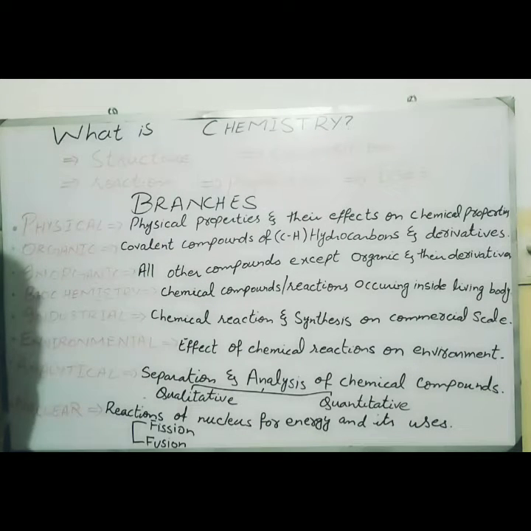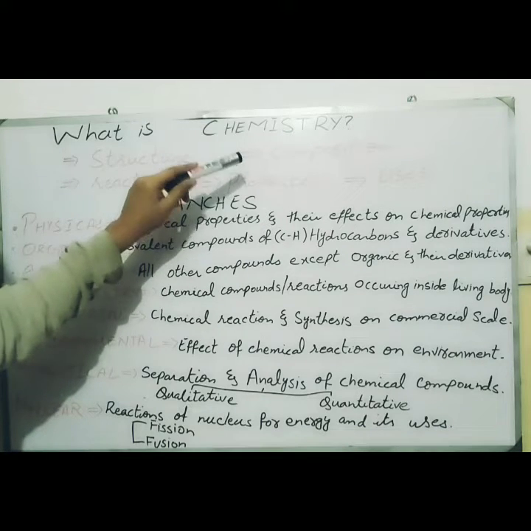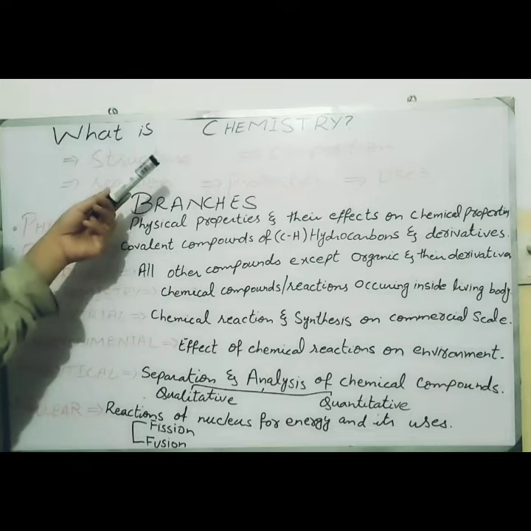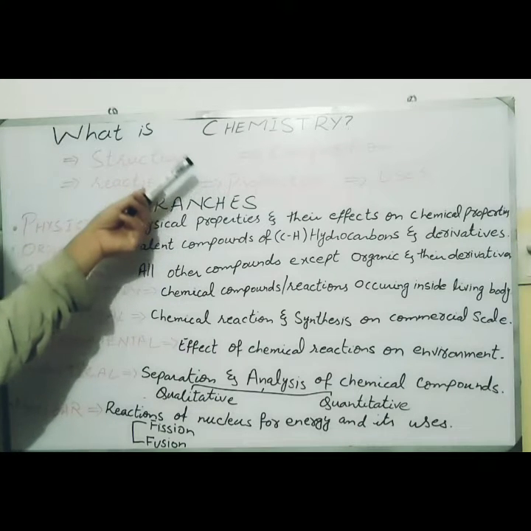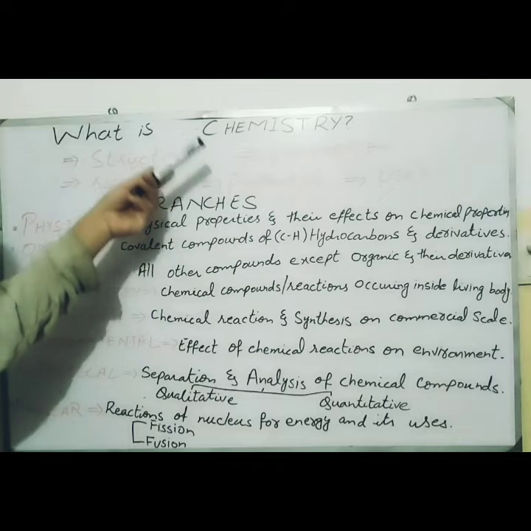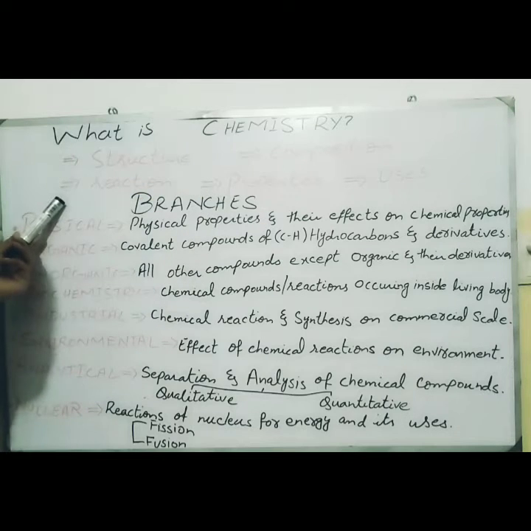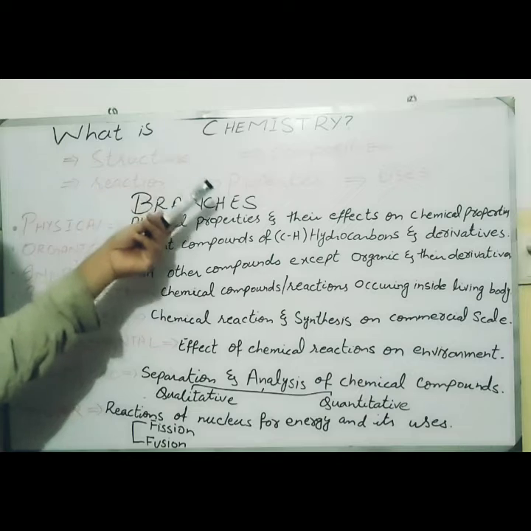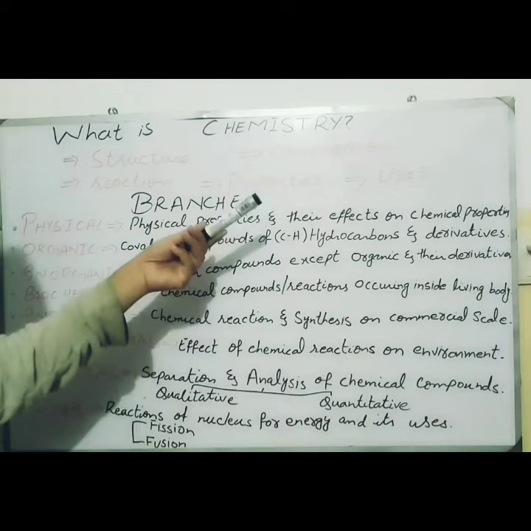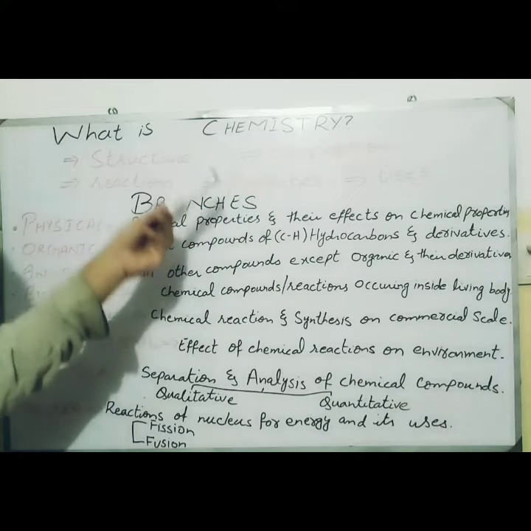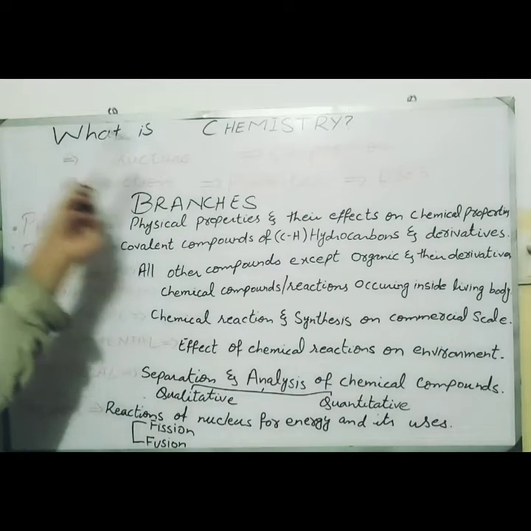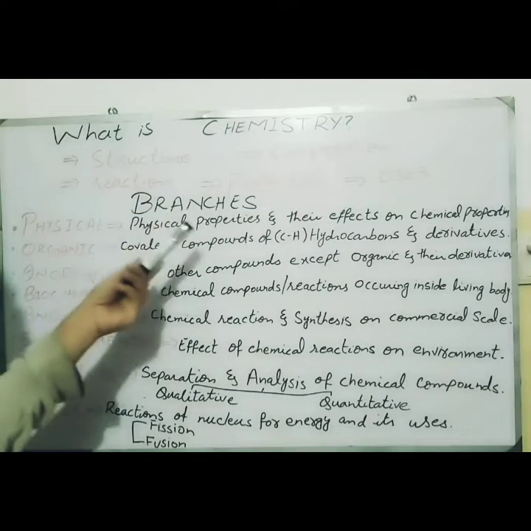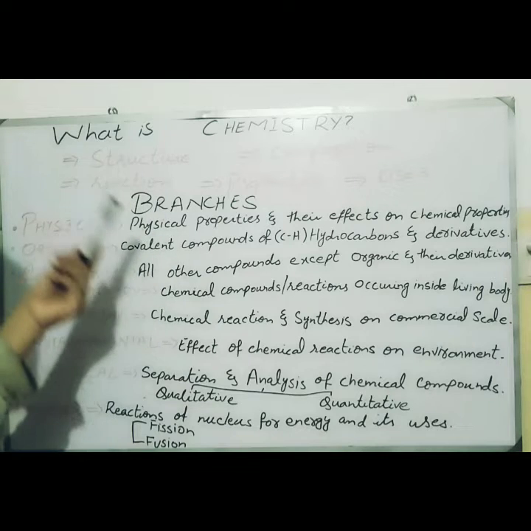So in chemistry we study the structure of a compound or structure of a chemical, its composition, that is, by how many elements or which kind of elements it is made up of. For example, if we talk about carbon dioxide, then its composition is carbon and oxygen. Chemical reactions given by compounds or any element, properties, these properties may be physical properties or chemical properties, and last but not the least, uses of chemical compounds in our daily life. So basically chemistry is the study of structure, composition, chemical reactions, properties and uses of chemical compounds, substances, elements and anything.